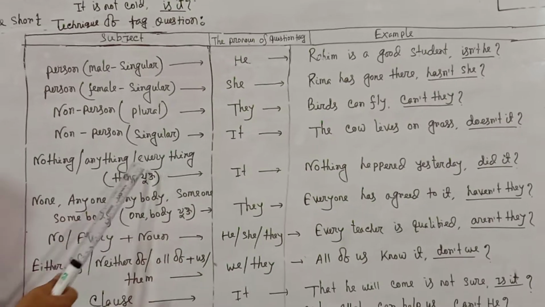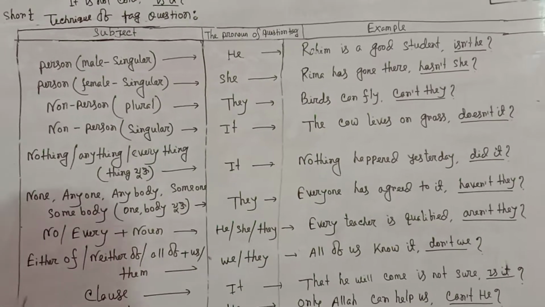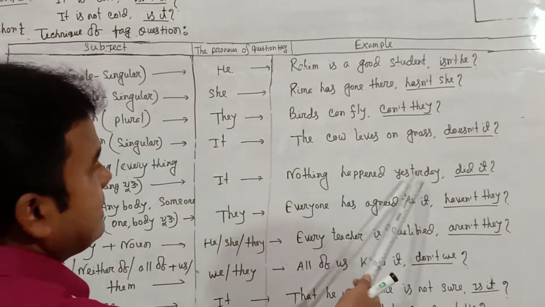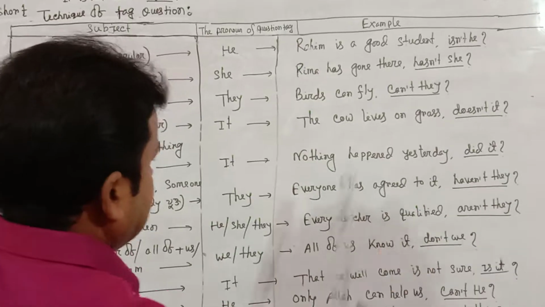Nothing, anything, everything, thing, only thing: the pronoun of the question tag is it. Nothing happened yesterday, did it?